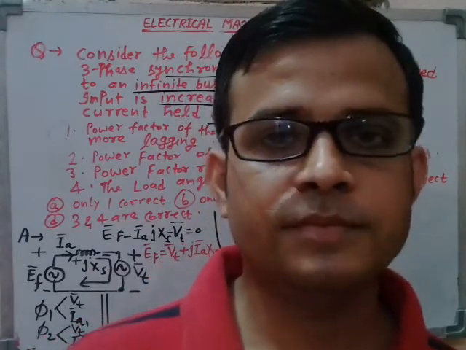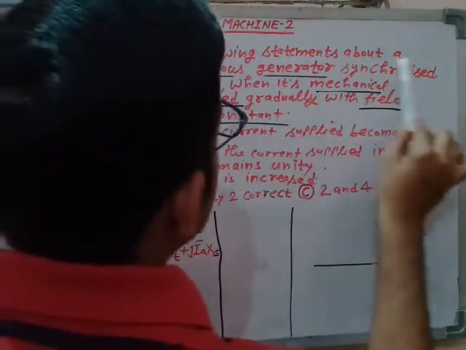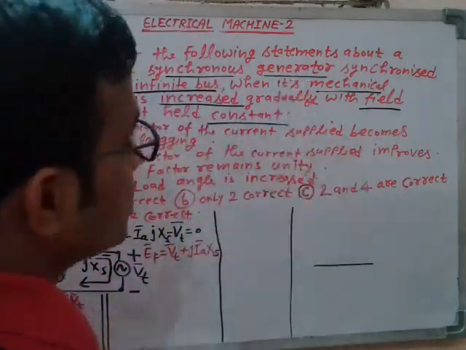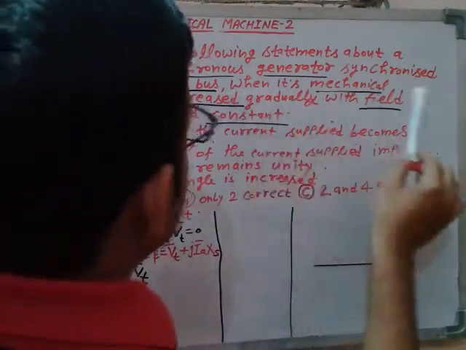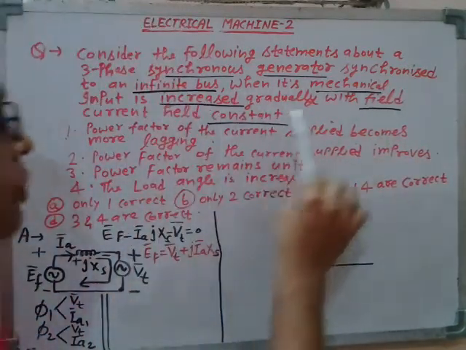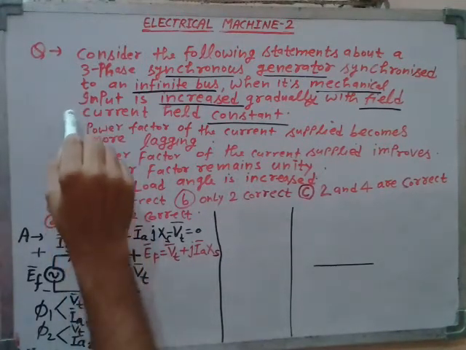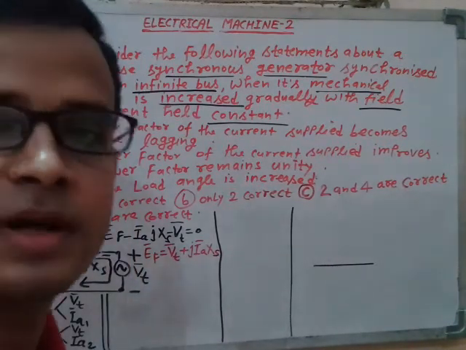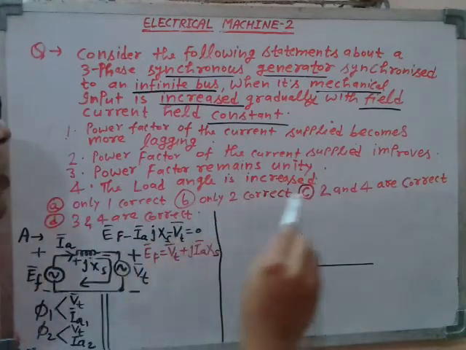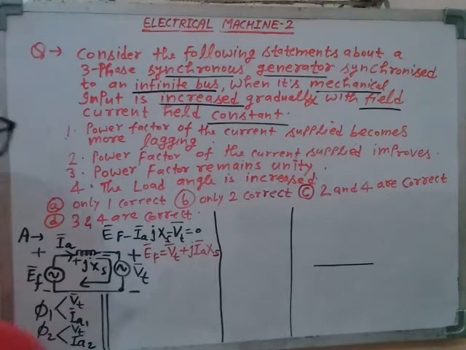So this question has been asked in examination. Just read the question statement. Consider the following statement about a three-phase synchronous generator which is synchronized to an infinite bus. When its mechanical input is increased gradually with field current held constant, then out of these four statements, which statement is or are correct, you have to find it out, right? And correspondingly you have to choose the correct option among A, B, C, D, right? Only one option is correct, so you have to choose that option.